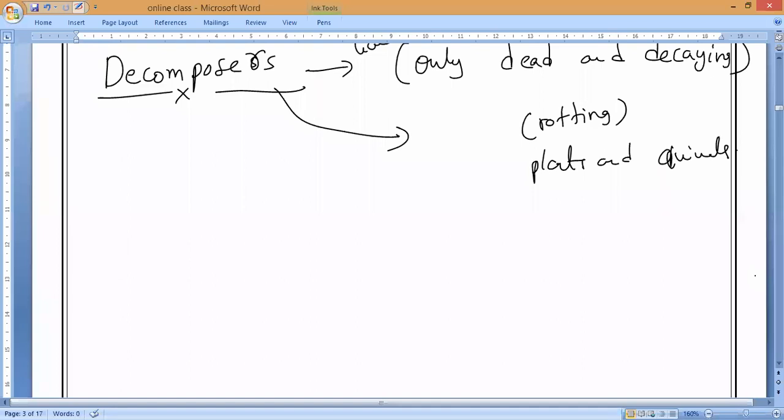Now you can write the definition, because the definition is very, very important. Many times the definition comes in the exam. So please all of you write the definition.